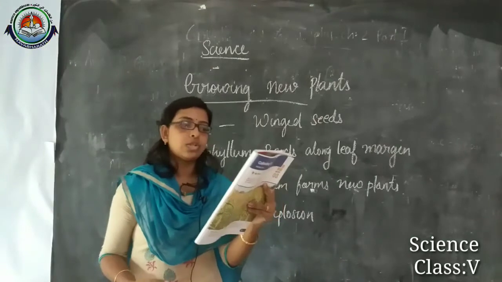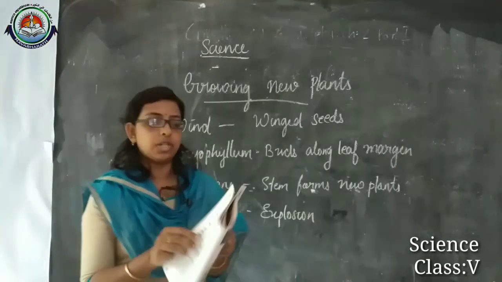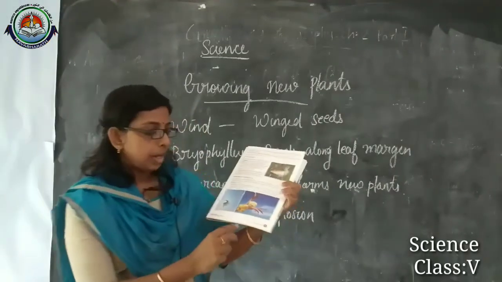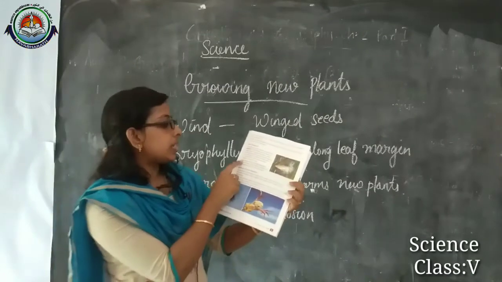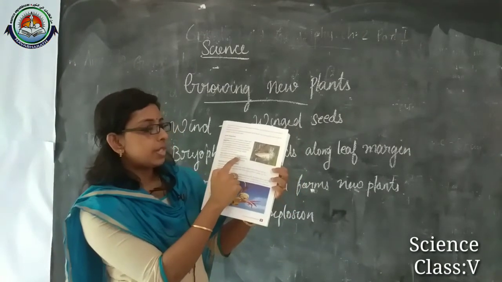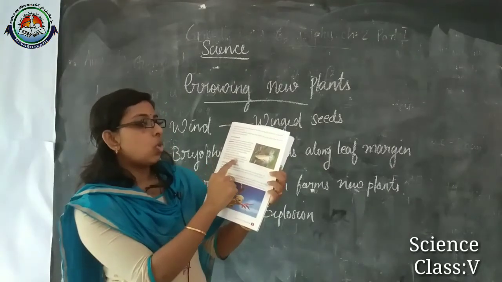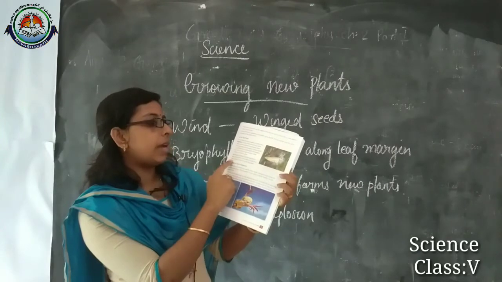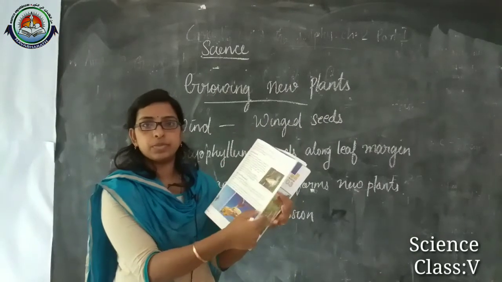Then fourth question, what are the main advantages of seed dispersal? Its answer is on page number 9. Here you can see this paragraph. Seed dispersal helps the plant species to reach new places. It also helps in preserving plant species in case of natural disaster. Okay.